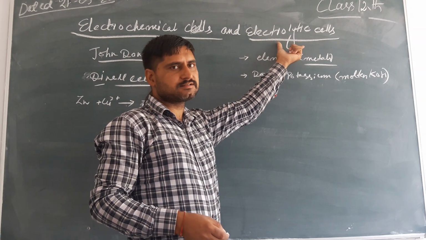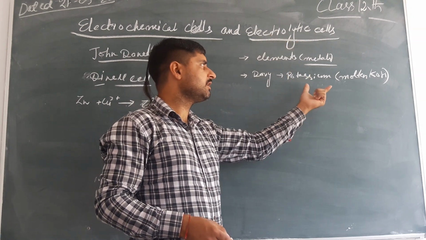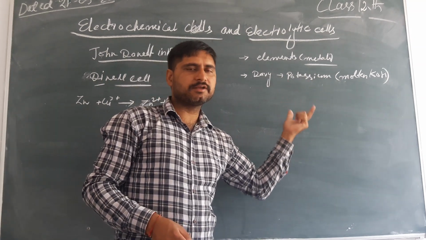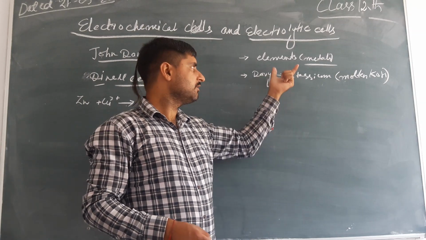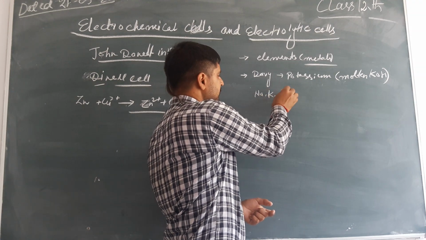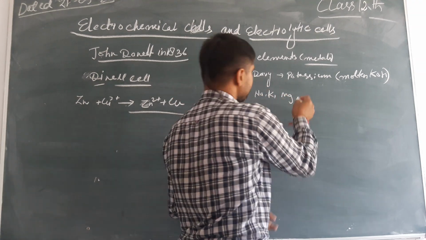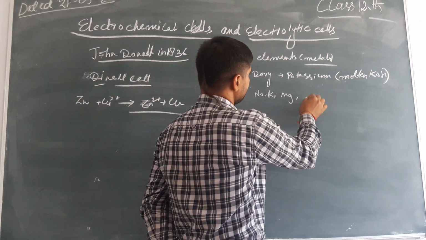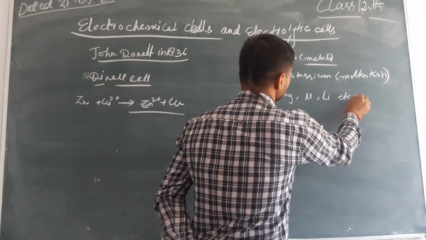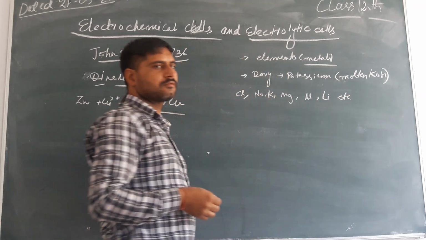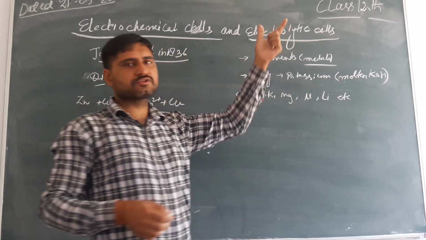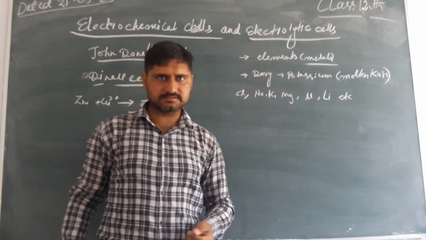These electrolytic cells help in the separation of various reactive metals in the periodic table, like sodium, potassium, magnesium, lithium, etc., and chlorine. These are various elements which we can separate by the process of electrolytic cells.